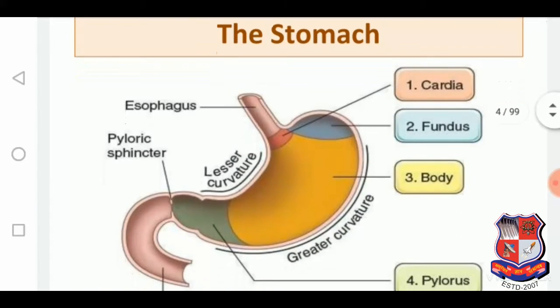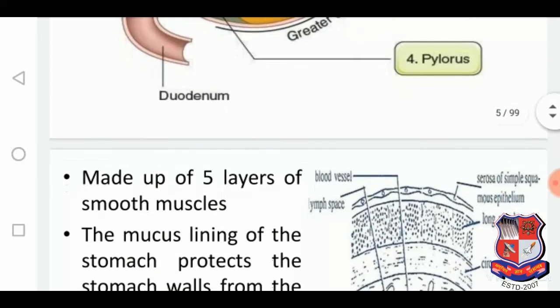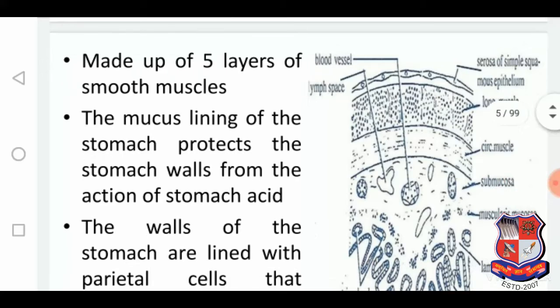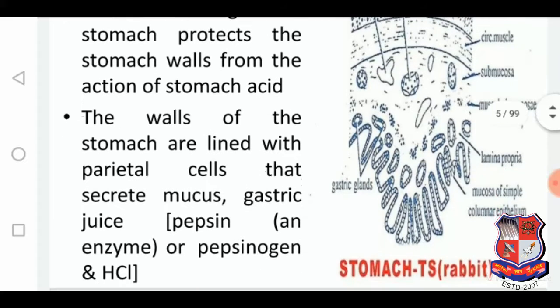So the stomach includes these body parts like cardia, fundus, body, pylorus. Its wall consists of layers of smooth muscle, and the mucous lining of the stomach protects the stomach cells from action of stomach acid.